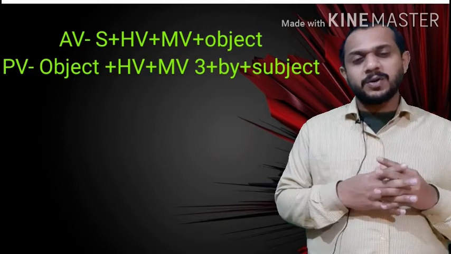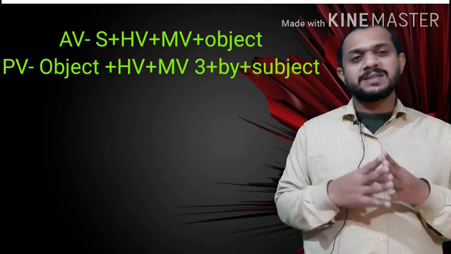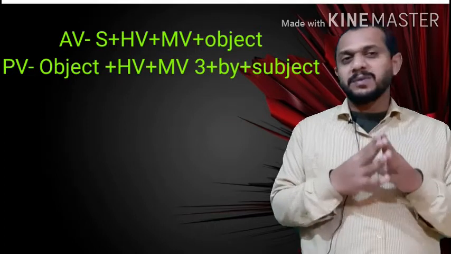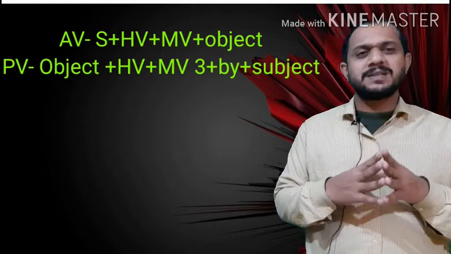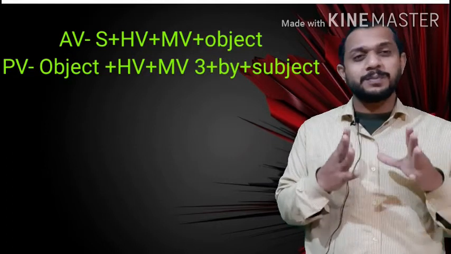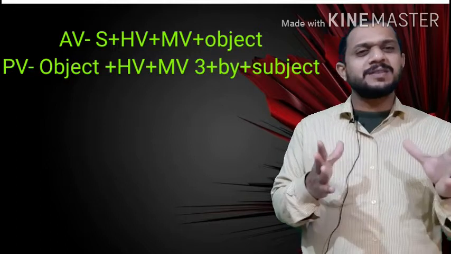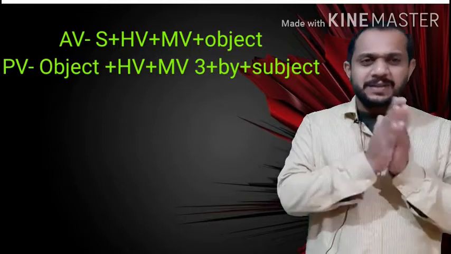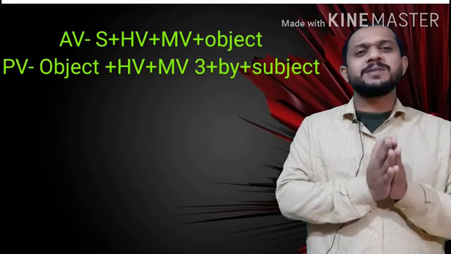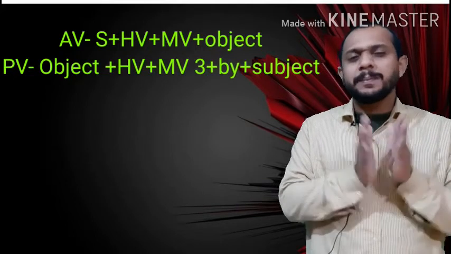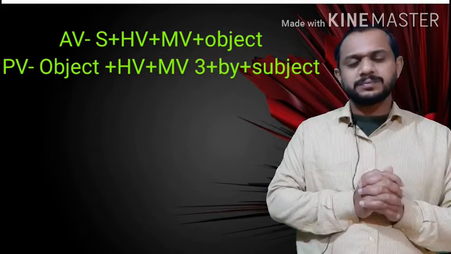What about the structure of passive voice? In active voice, our sentence begins with subject plus helping verb, main verb plus object. But in passive voice, our sentence begins with object, because in passive voice, object matters. So that's why our structure begins with object plus helping verb, then third form of main verb, then agent by plus subject. Subject here means its objective form.